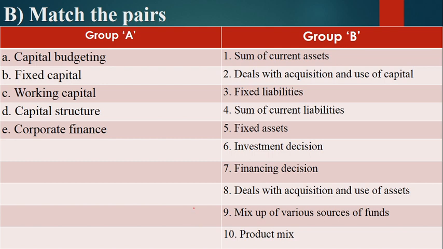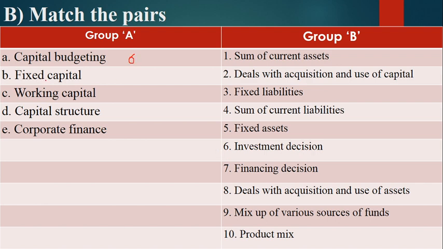So we have completed our fill in the blanks, and now let's start with match the pairs. As you can see here, group A and group B are given. So first in group A, capital budgeting. Now what is the meaning of capital budgeting? Capital budgeting is nothing but the manager of the company taking an investment decision. Okay, so as you can see here, point number 6. Okay, so the answer is 6.